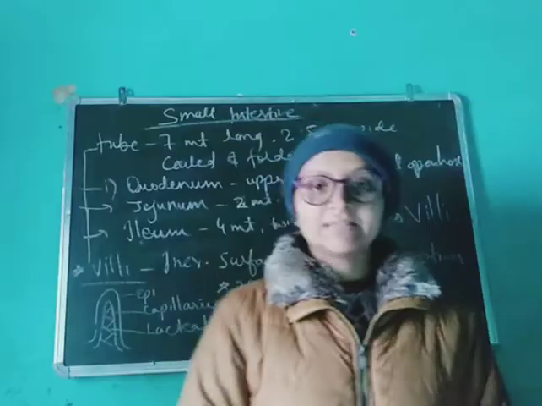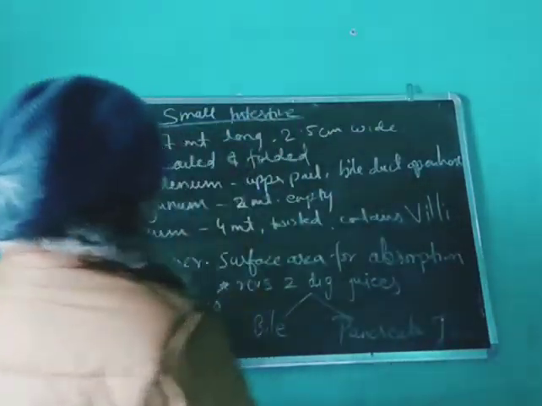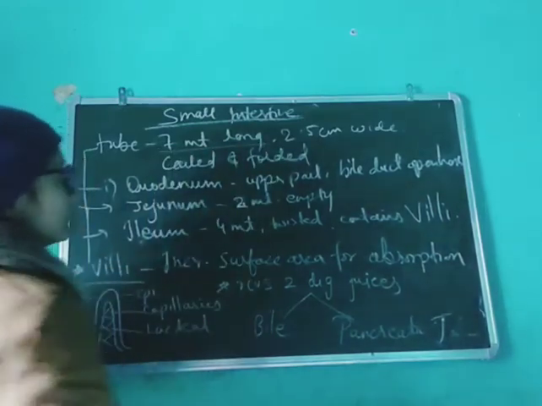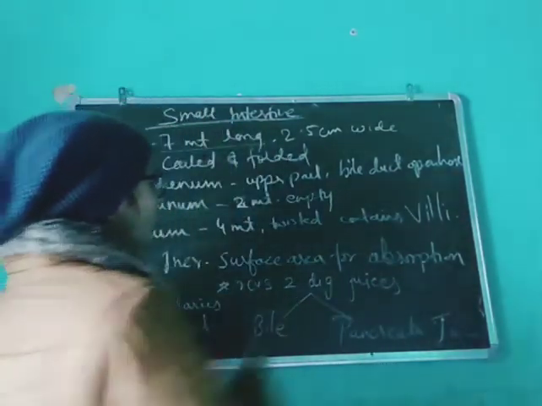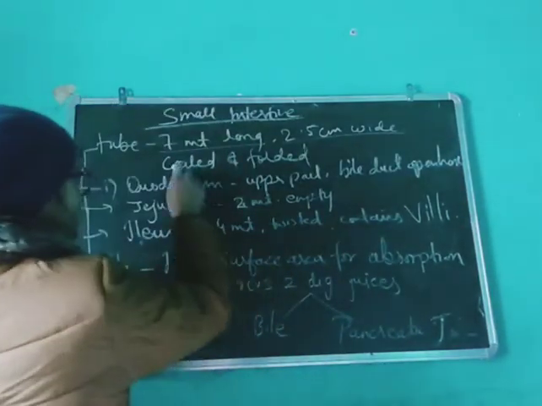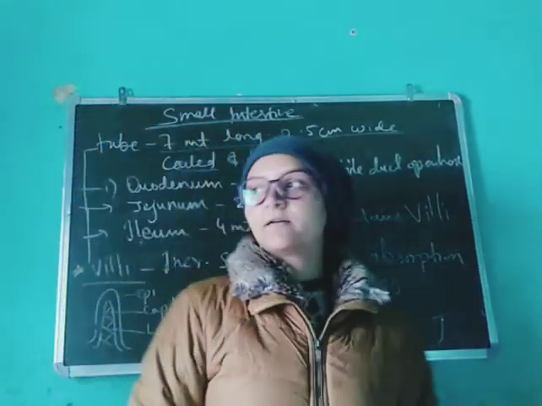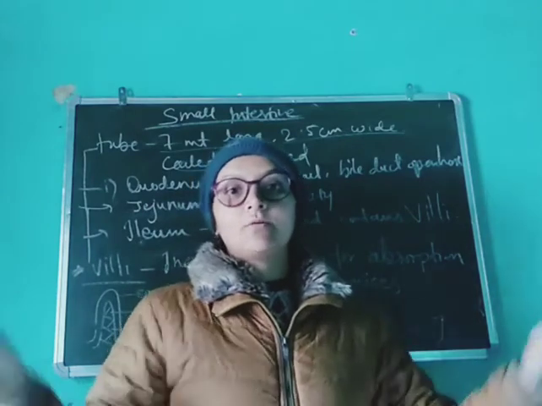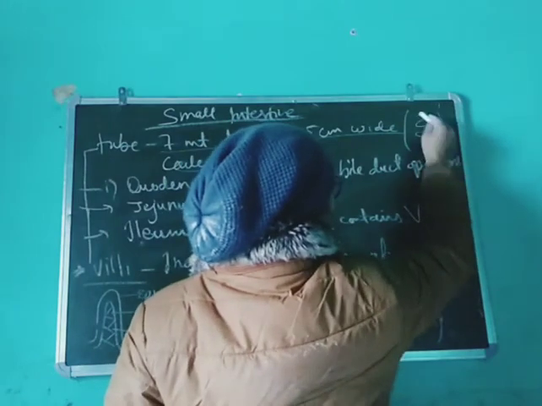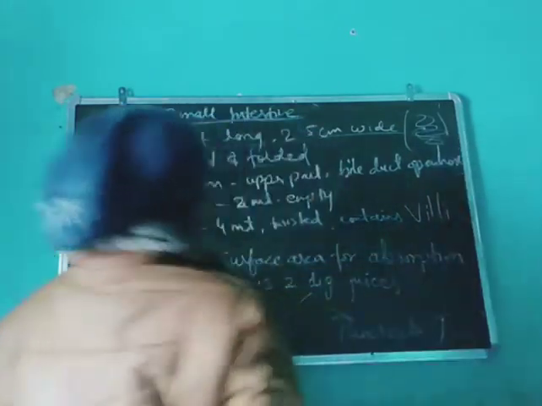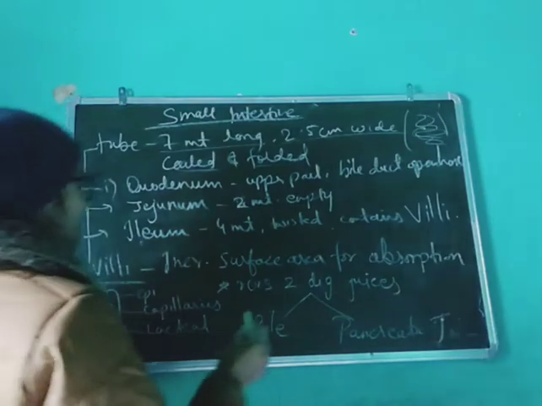The small intestine does digestion and absorption also. The small intestine is 7 meters long and 2.5 centimeters wide. It's coiled and folded in the stomach part. The small intestine has 3 parts.